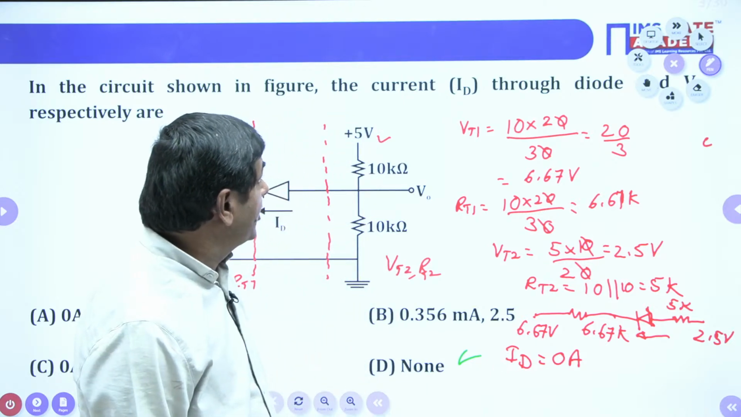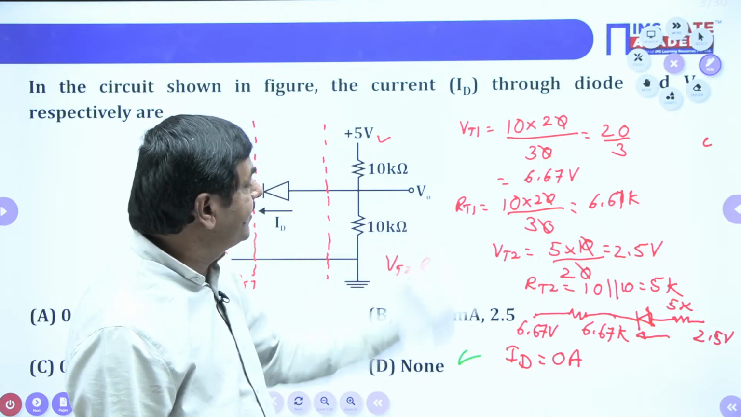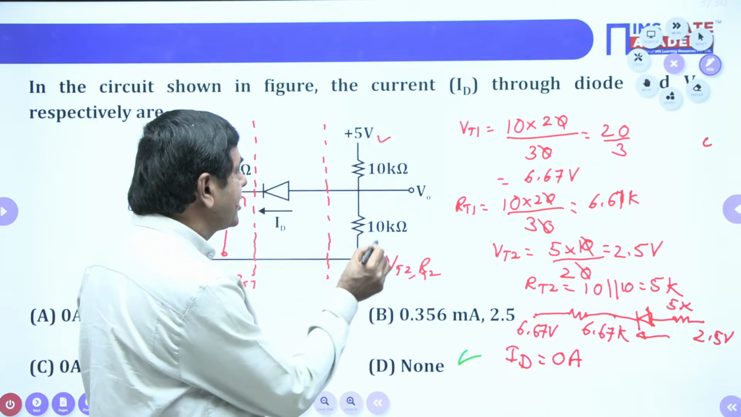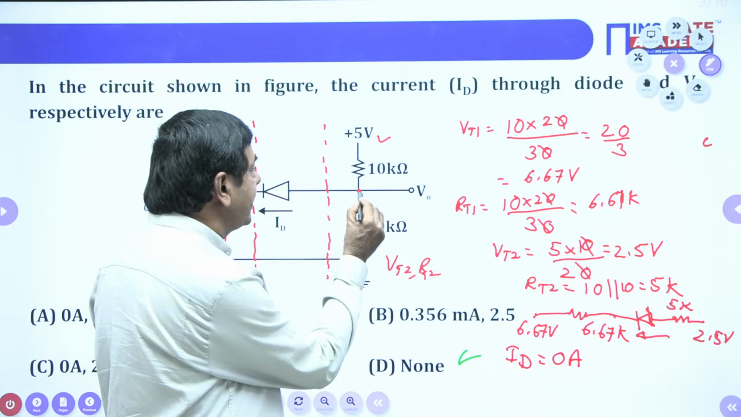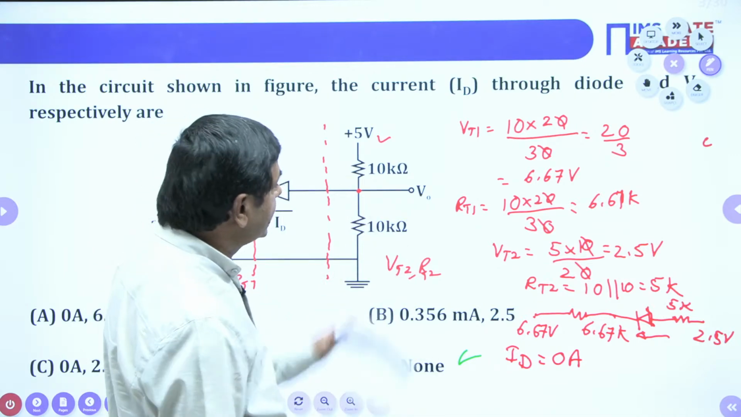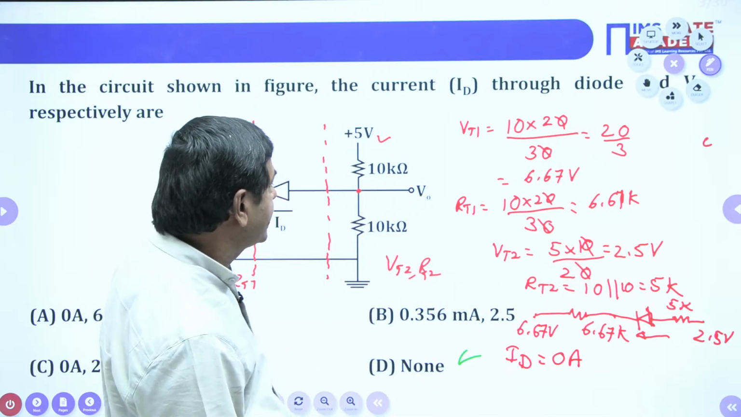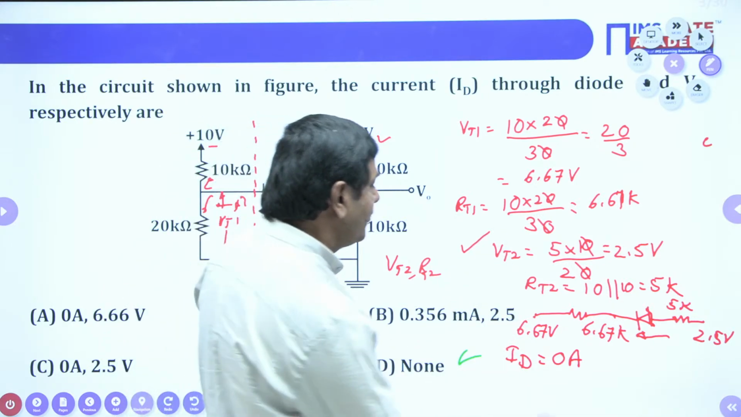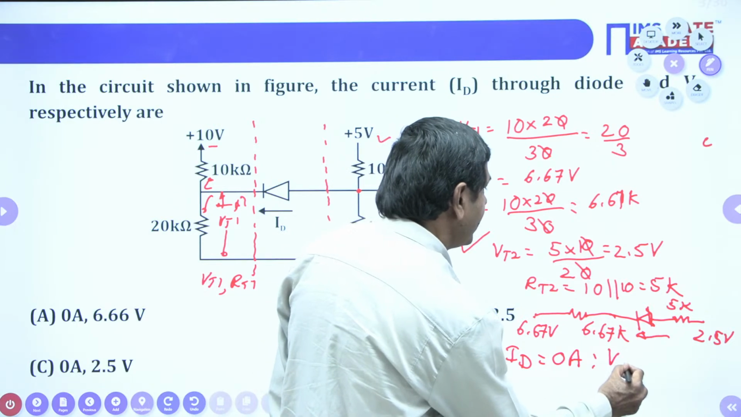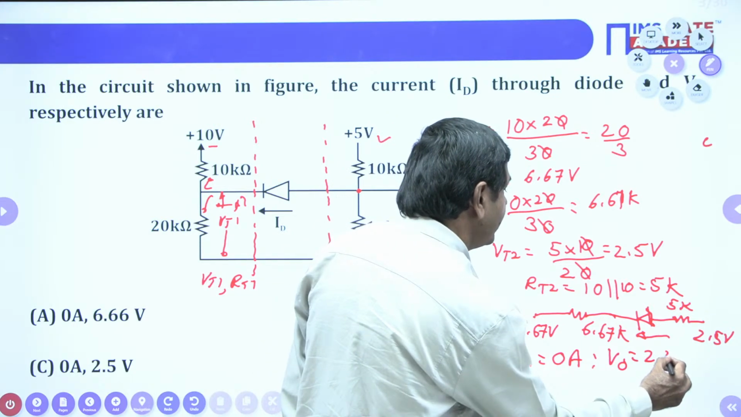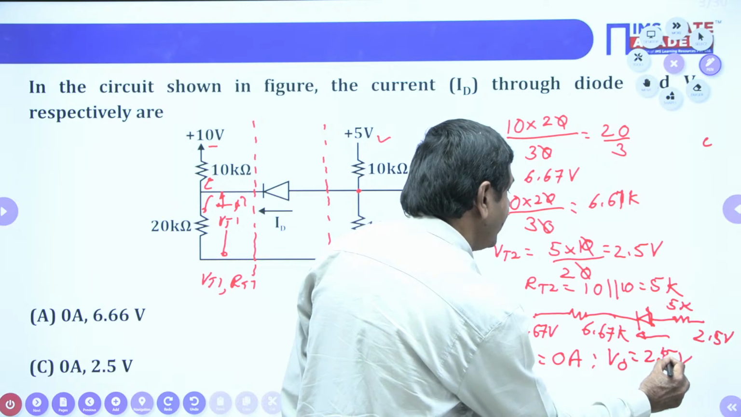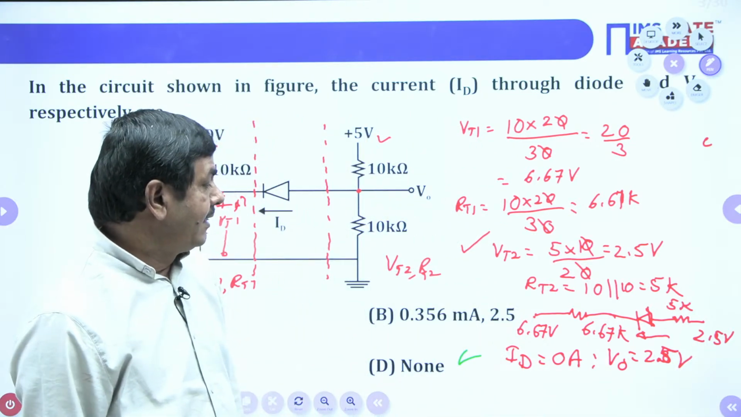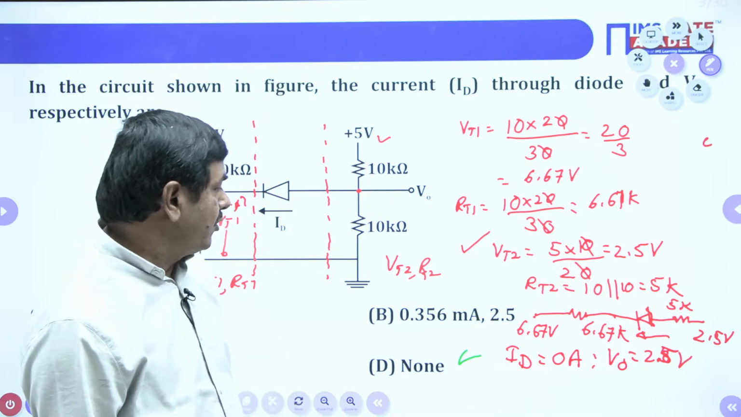But the problem is also asking for the V0 value. How can we find V0? Whenever the current is not passing, V0 is the voltage across the 10K. The voltage across the 10K is 2.5 volts, so that voltage is V0. We can say V0 equals 2.5 volts, and the diode current is 0 amperes.